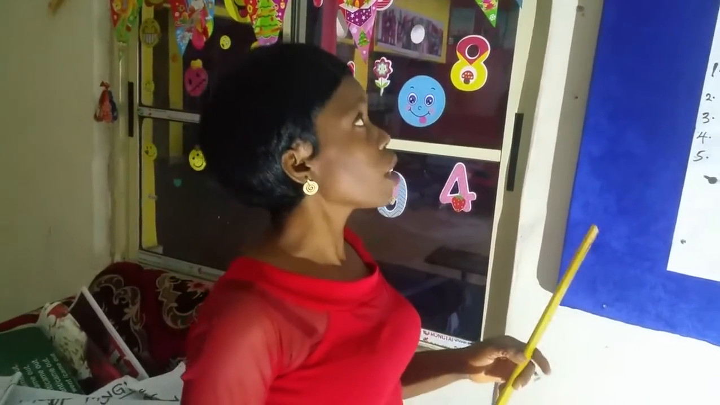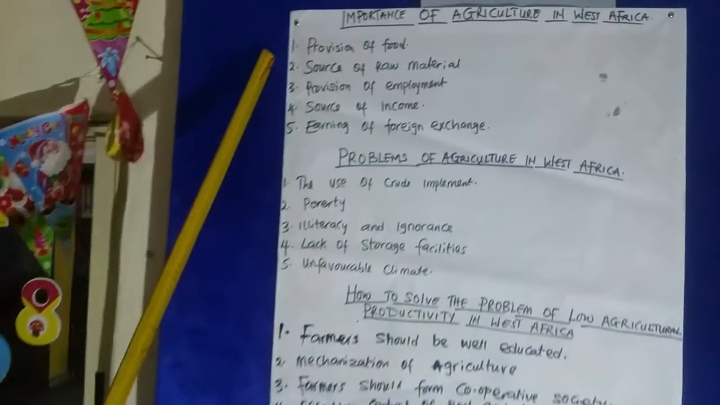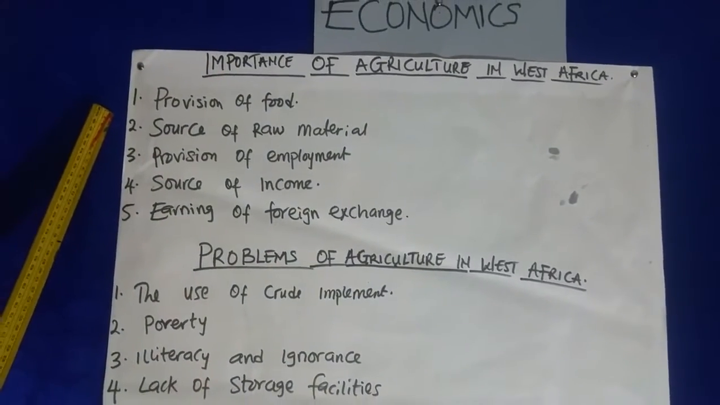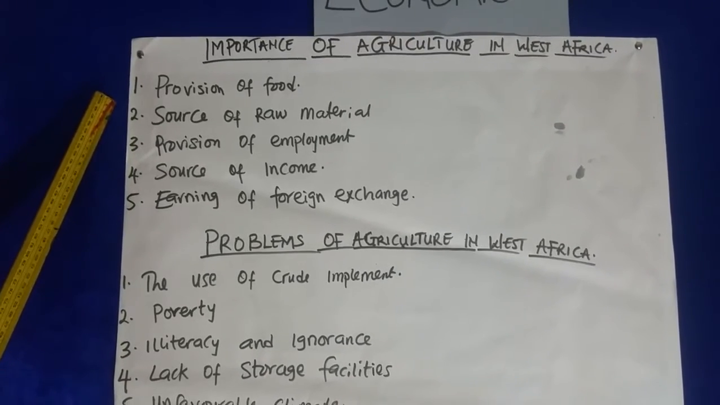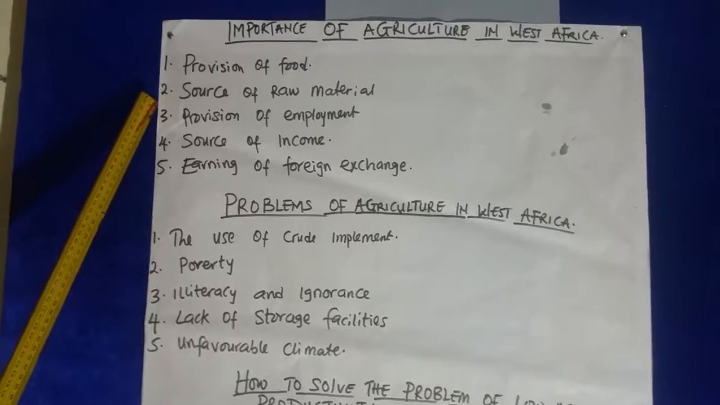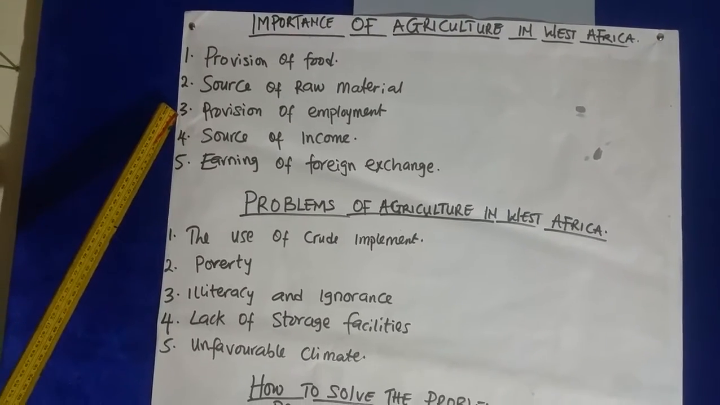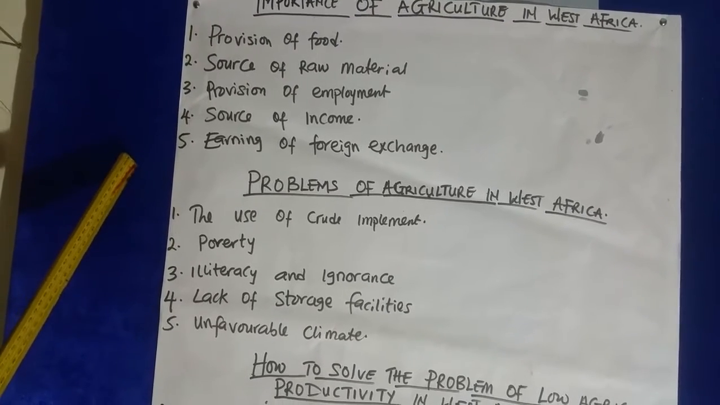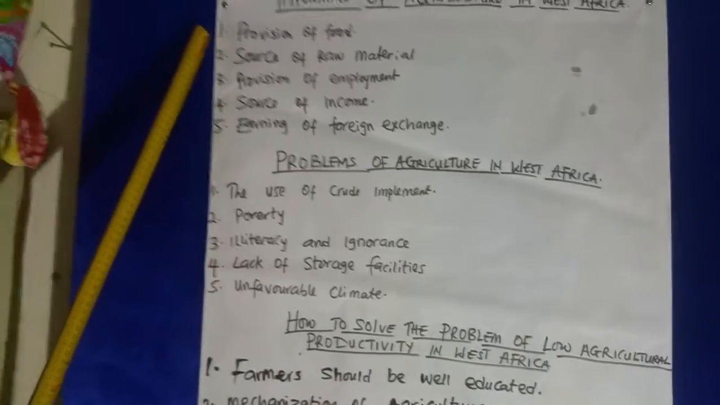Then we go to the importance of agriculture in West Africa. Number 1, provision of food. Number 2, sources of raw material. Number 3, provision of employment. Number 4, source of income. Number 5, earning of foreign exchange. Now let me explain number 1.